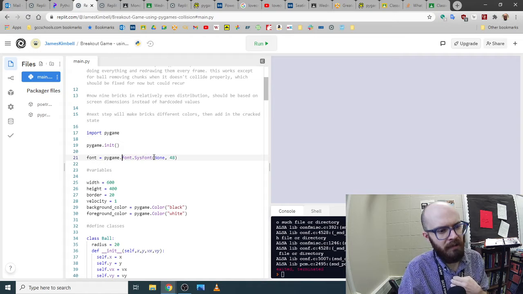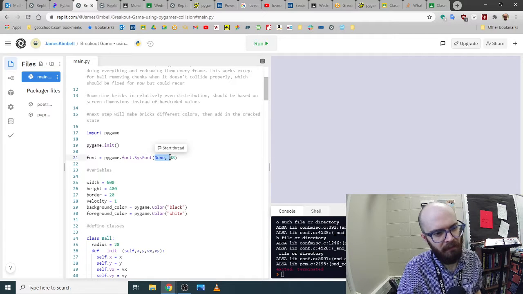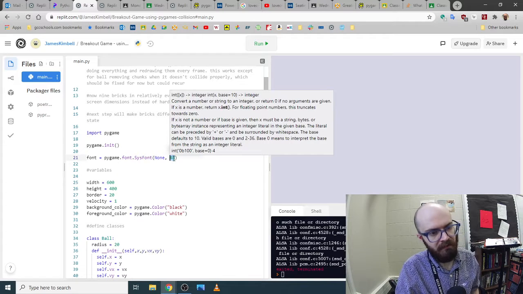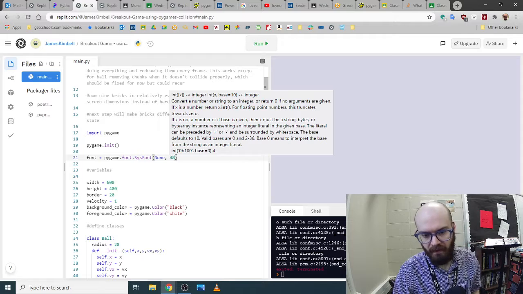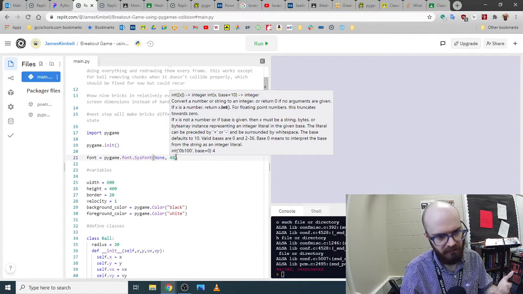And then it has a couple parameters, bold and italics, for example. If you wanted to say bold equals true or italic equals true, then you'd put that right there. But I just put none, and you might even be able to skip that and not do it at all. But you definitely need to say the size. The font size. You probably want to go with 30 or 40 as a nice medium. If you want to do something huge, you could say 70 or 80. And just mess around. Try one, see how it looks, change it, hit run again. This will be one of those things where you test it a few times.